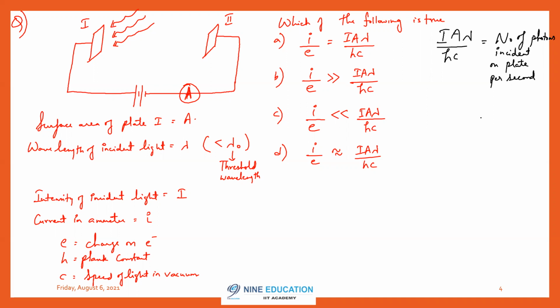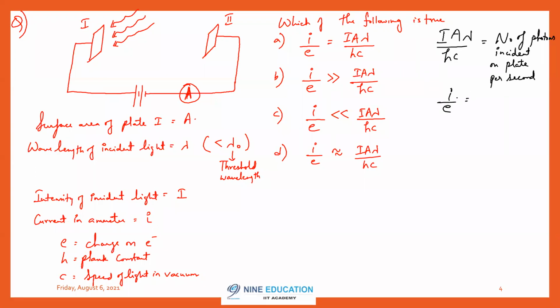This expression we have seen in radiation pressure also. Do you remember this? First of all, did you understand this? Whatever I'm talking about, I A lambda divided by hc is number of photons incident on plate per second. And what is i by e?